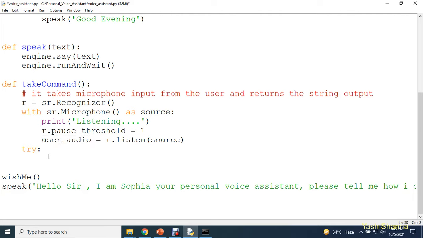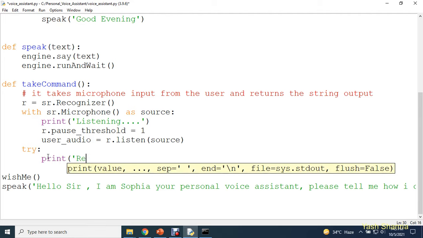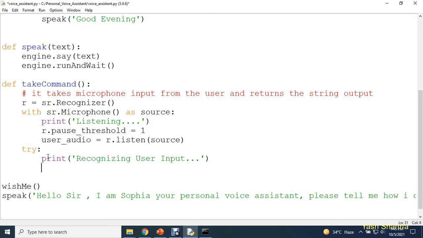Okay, and for this, first of all, I'm going to use the print function, and here I'm going to write recognizing user input. Okay, or you can write printing user input. Any information or any message you can type in over there. I'm writing like this, recognizing user input.